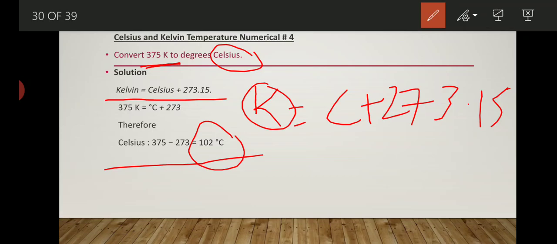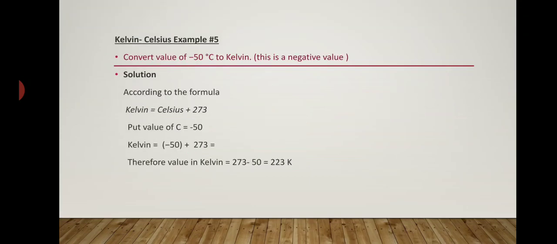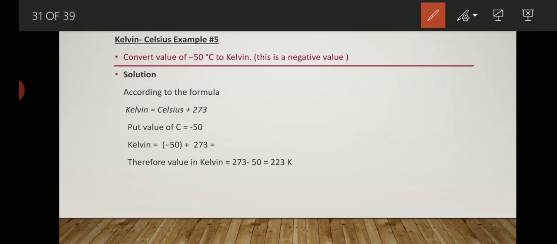Now let's understand with our last example, example 5. This example is important because here we use a negative value of Celsius. We have to convert minus 50 degree centigrade into the Kelvin scale. Again we apply the formula K equals C plus 273.